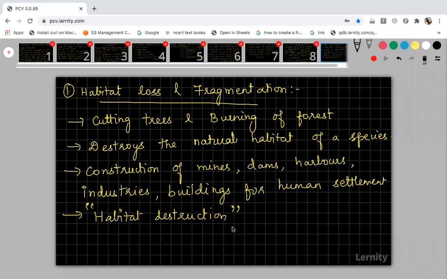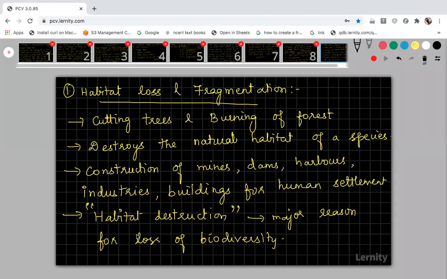Finally, at one stage it will face an endangered situation, or sometimes it may become extinct. So habitat destruction is the major, primary reason for loss of biodiversity among the four causes.